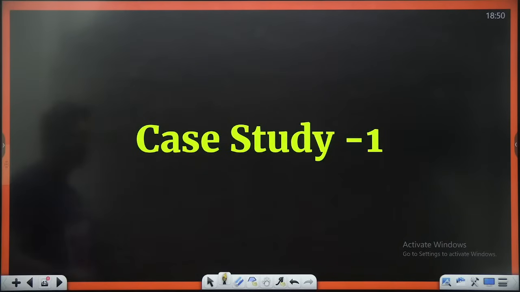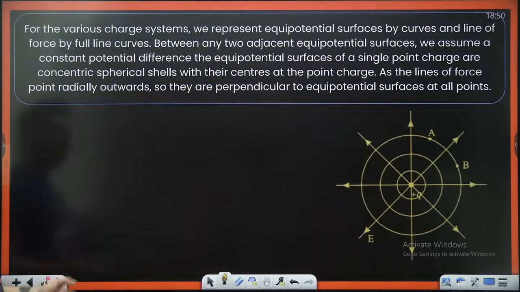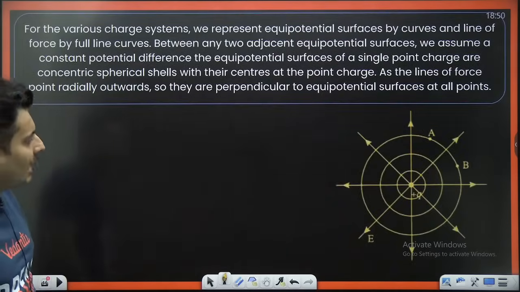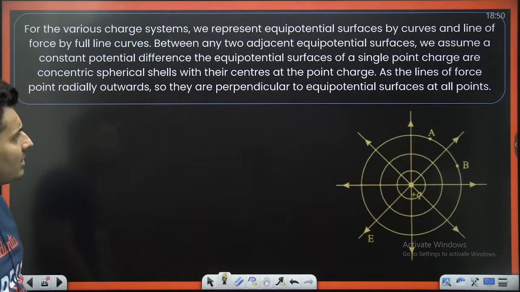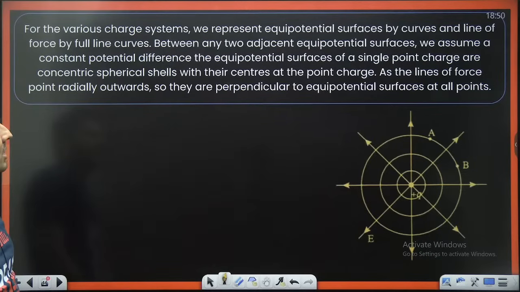So some REAP questions, which are based on case studies. Read this case study. I think some diagram is given, electric field is there, charge is there. For various charge systems, we represent equipotential surfaces by curves and lines, drawn as full line curves between any two adjacent equipotential surfaces. We assume constant potential difference. The equipotential surfaces for a single charge are concentric shells with the center at the point charge. As the lines of force point radially outwards, they are perpendicular to equipotential surfaces.